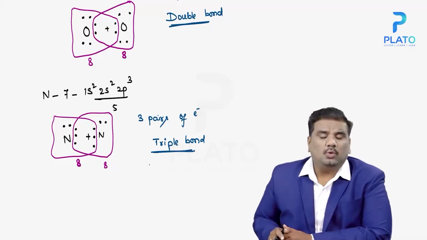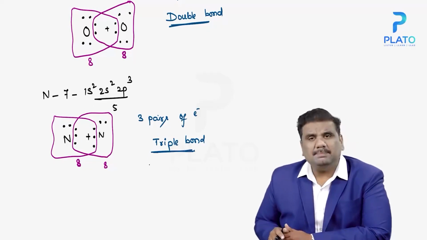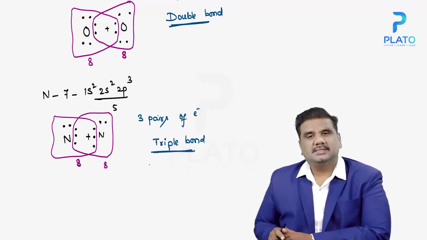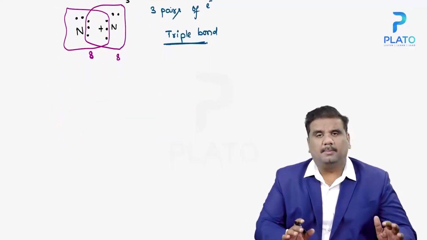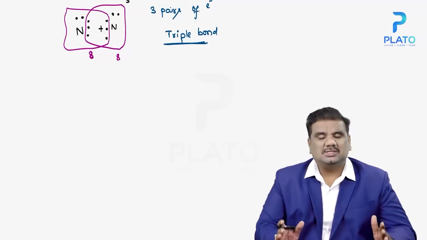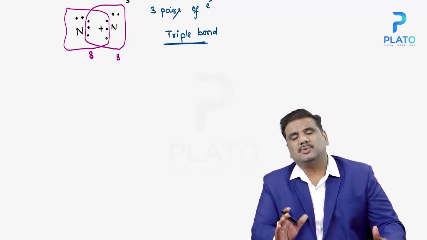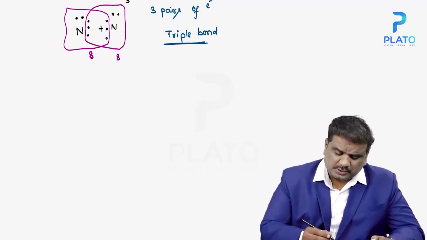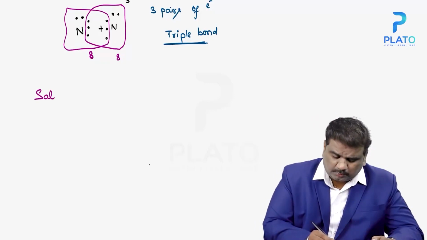If 3 pairs of electrons are involved in the bonding, you call it a triple bond. If 2 pairs of electrons are involved, you call it a double bond. If only 1 pair of electrons is involved in the bonding, then you call it a single bond. Based upon these bonds, you classify the organic compounds into saturated as well as unsaturated hydrocarbons. First we'll speak about saturated hydrocarbons.